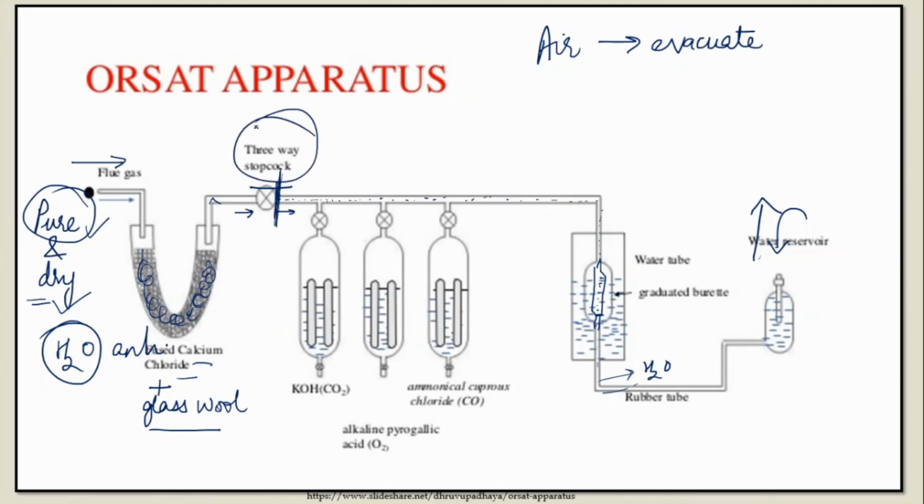So now the role of the three-way stopcock is over. The role was to create a vacuum in the apparatus and allow the flue gas to enter the apparatus.